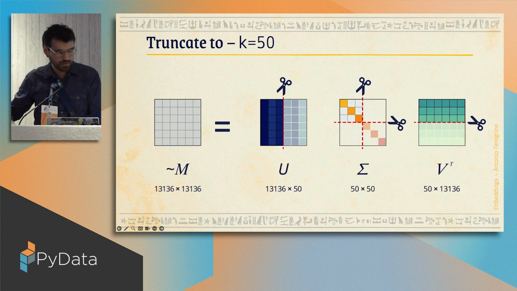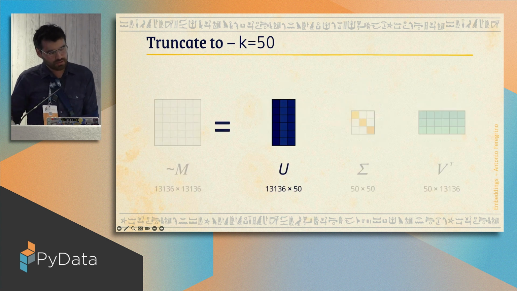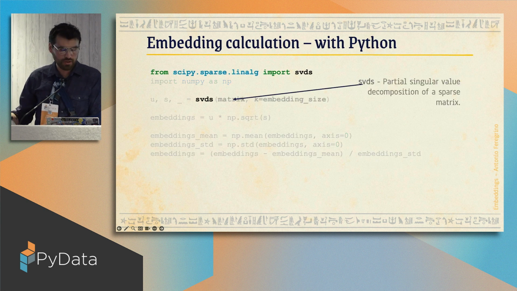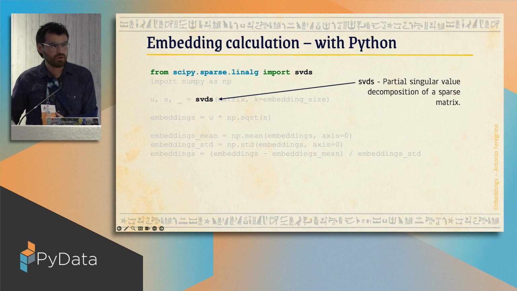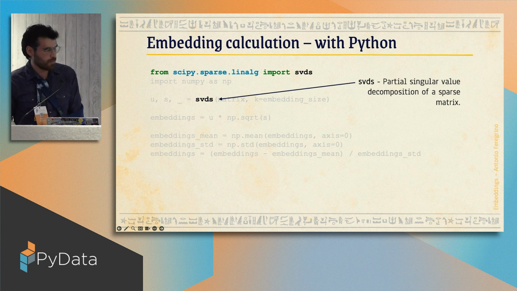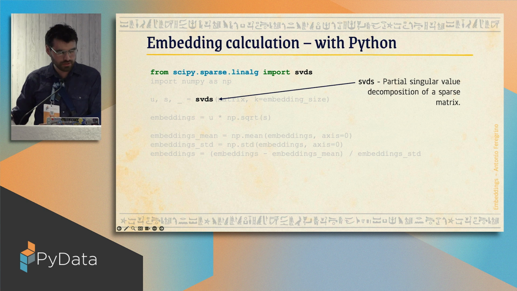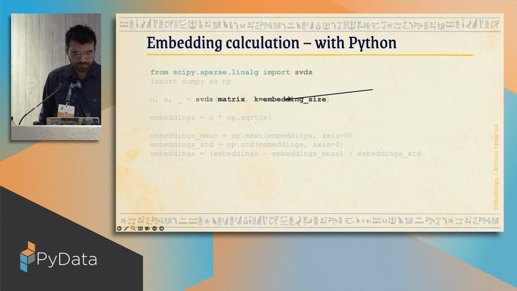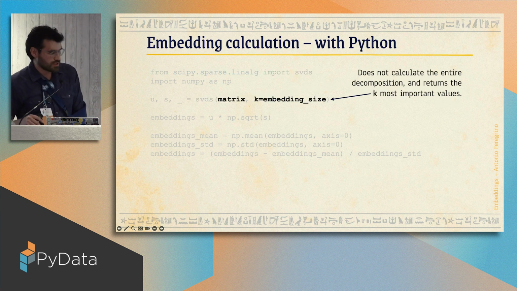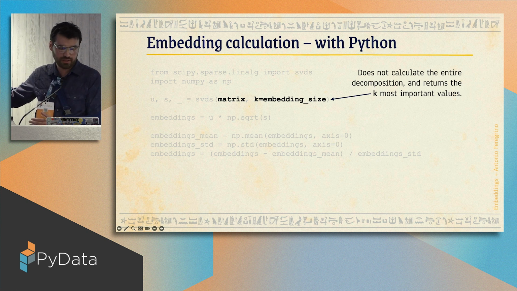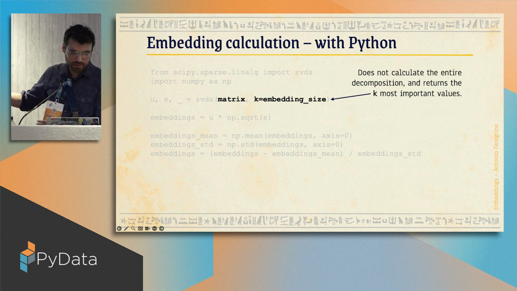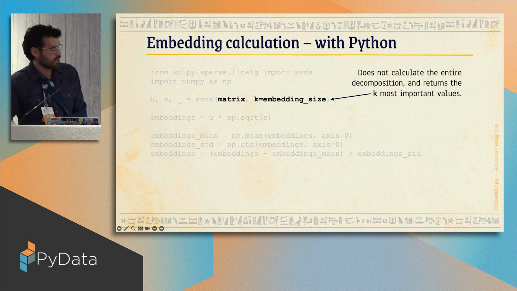We don't want all the values. Otherwise, singular value decomposition takes some time, and if we just want some of the values, then there is no point in calculating the whole decomposition, right? We just want a few. We just want some vectors out of it. So that's why we're using svds. svds takes our matrix, our original mostly zero-filled matrix, and it takes a value called k. And in this case, I'm setting it to embedding size. I know that embedding size is not declared in there, but embedding size is just an integer. In my case, I set it to 50.